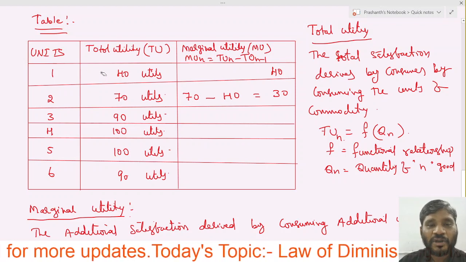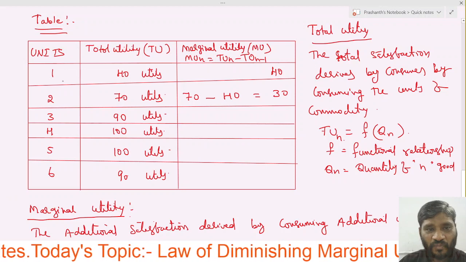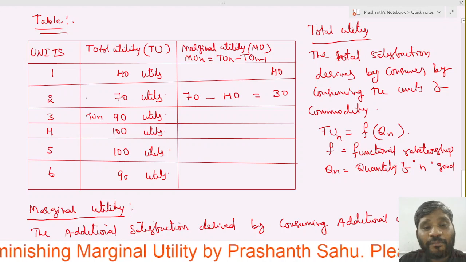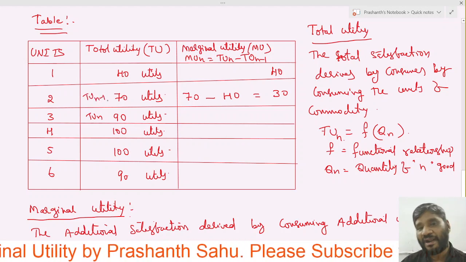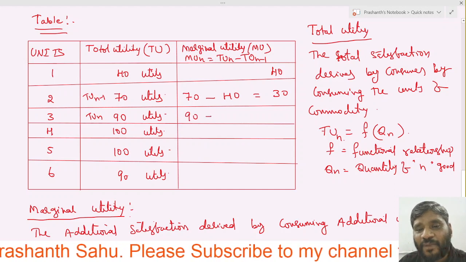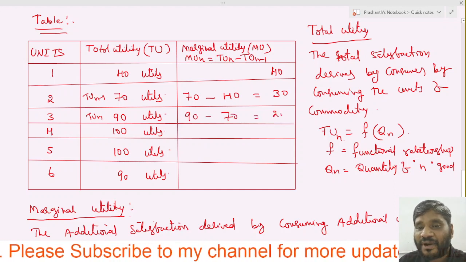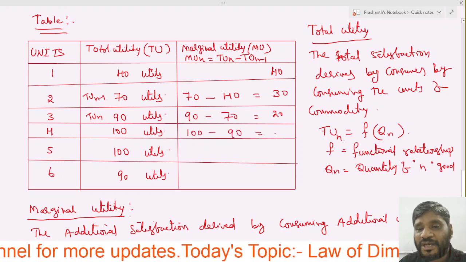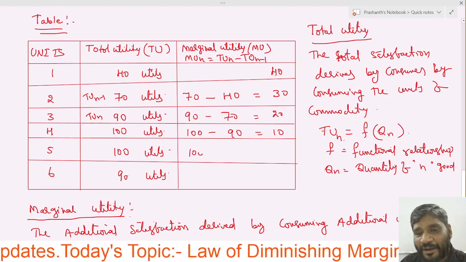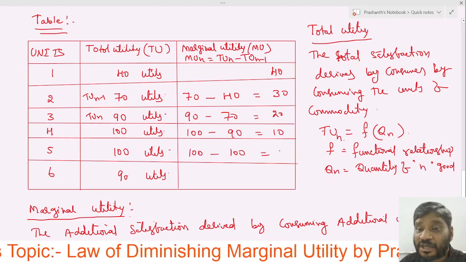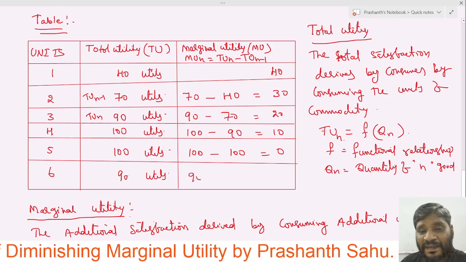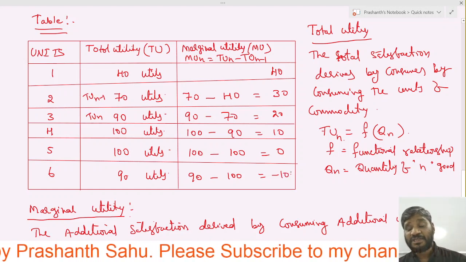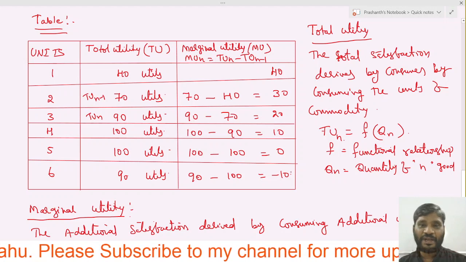In the same way, one more example. Now we are calculating for 3 units, that is the TUn and the upper part will be TUn minus 1. Now it is how much? 90 minus 70, how much? 20. Similarly, 100 minus 90, how much? 10. Next, 100 minus 100, how much? 0. Next, 90 minus 100, how much? Minus 10. So this is how we calculate the marginal utility, right?